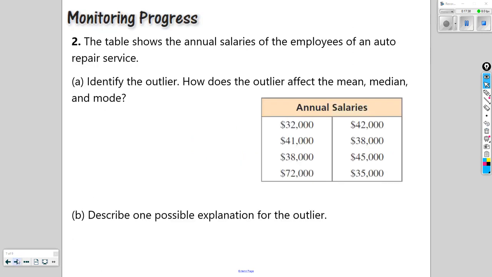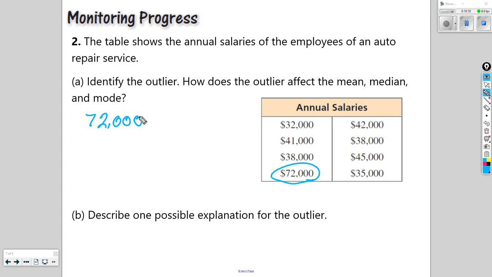Now let's take a look at the following data set. This is annual salaries of employees of an auto repair shop. For part A, we want to identify the outlier. So let's look at the data set and see the one that stands out. We have 32,000, 41,000, 38,000, 72,000, another 42, 38, 45, and 35. So most of these are within that 30 to 40 range. And then we have the one that really stands out, which is the 72,000.